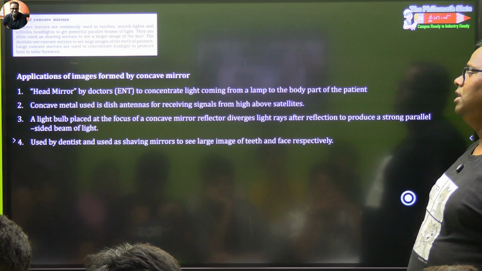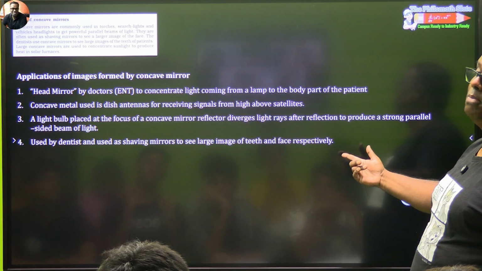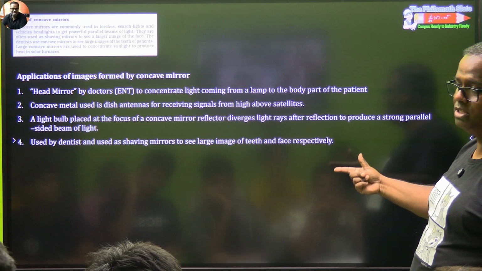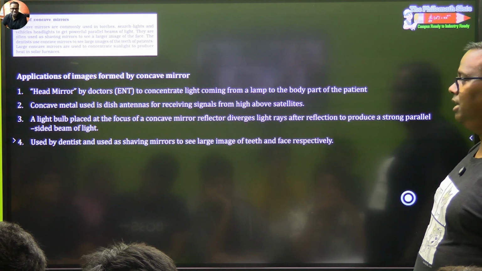Okay. Then used by dentist, shaving mirror. This is example 1. This is the case of virtual images, enlarged images, and erect images.